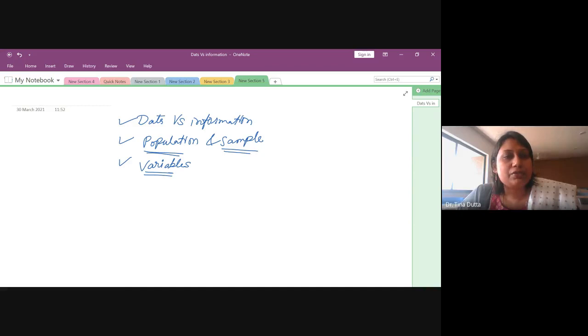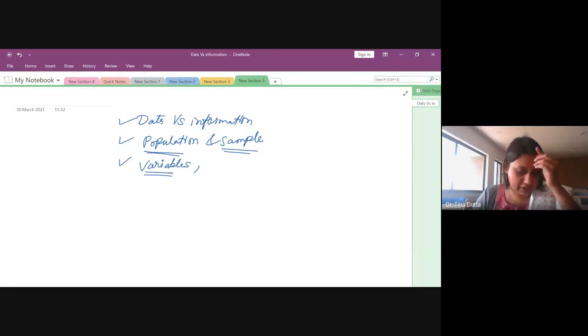Number of vehicles produced could be 0, could be 50, could be 100, like this. So it is varying, right? If there is something which is not varying at all, there is no need to consider that as a variable. We talked about variables and observations. Observations means the units under each variable. When we have the units, those records are called observations.